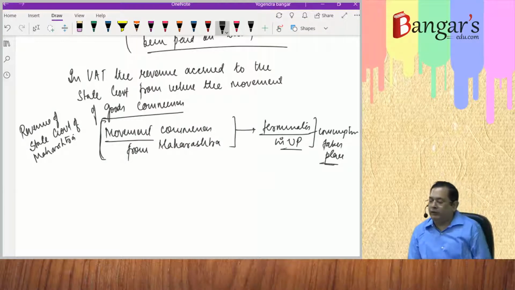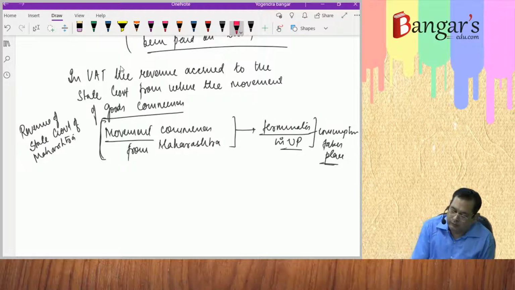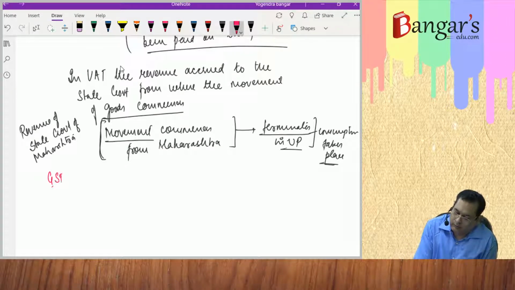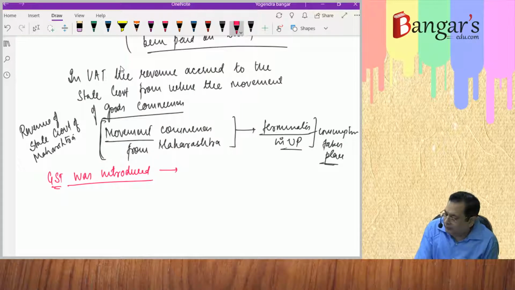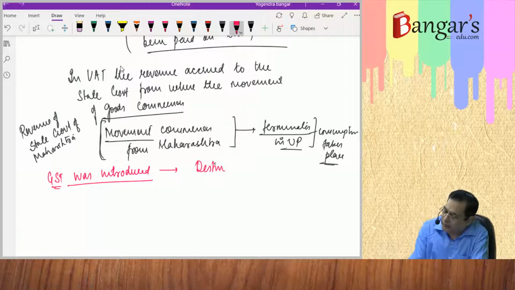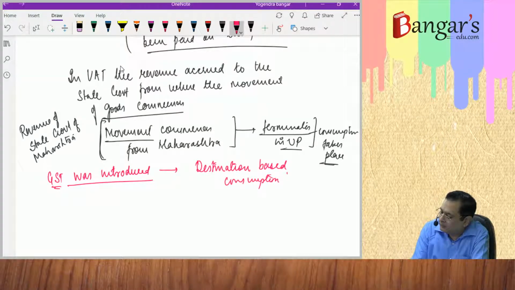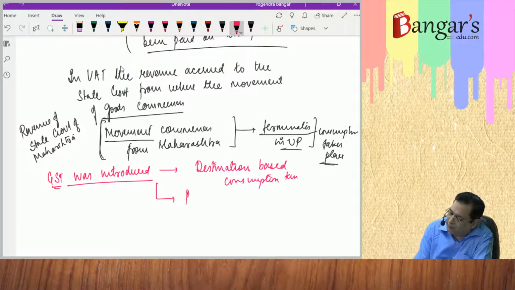And when GST was introduced, since GST is basically what? A destination based consumption tax. So revenue in such a transaction will be of whom?